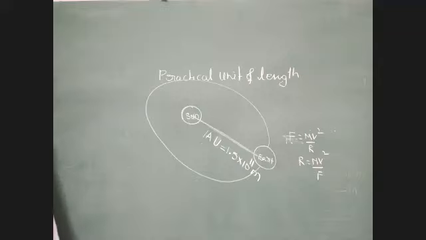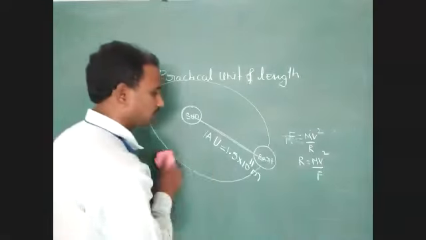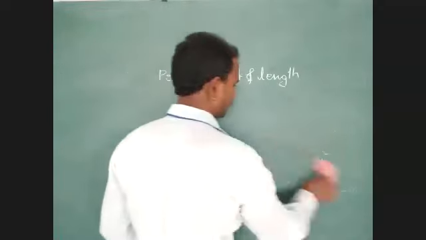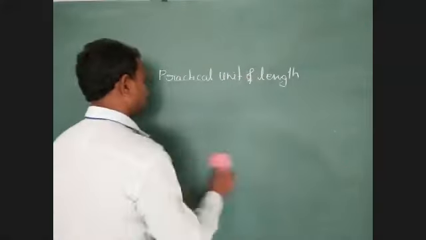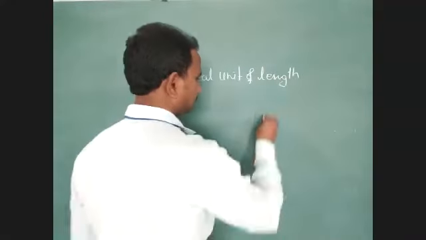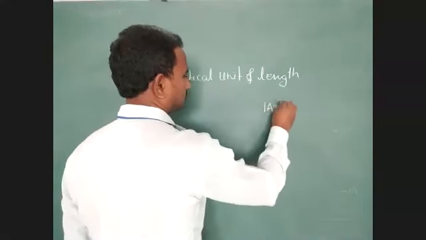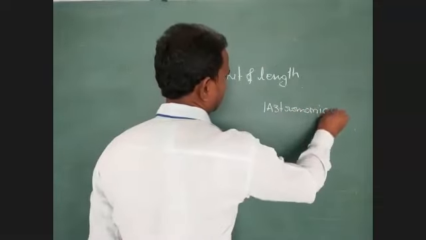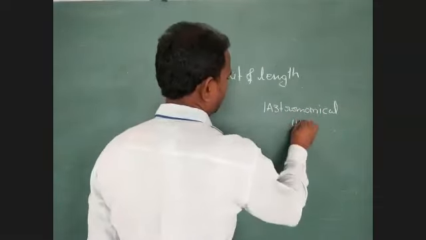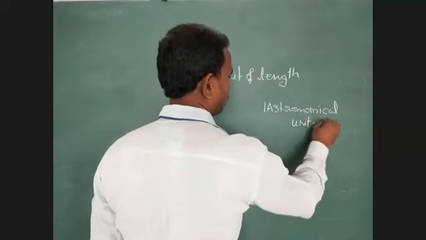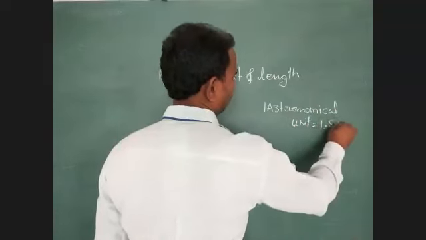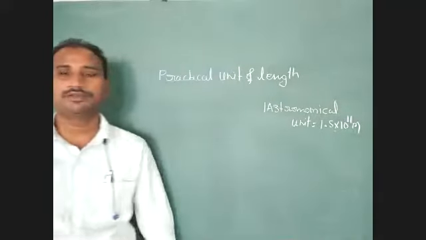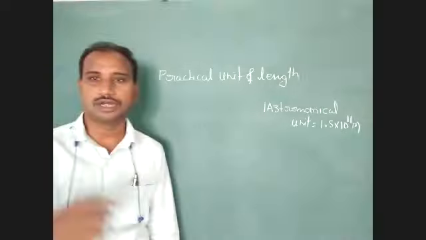Are you identified? Note down this point. 1 astronomical unit equals 1.5 into 10 to the power of 11 meter.